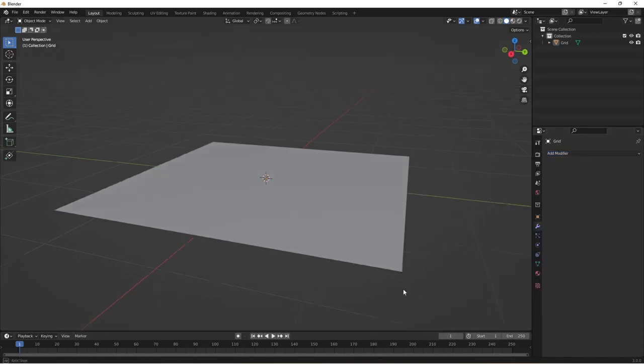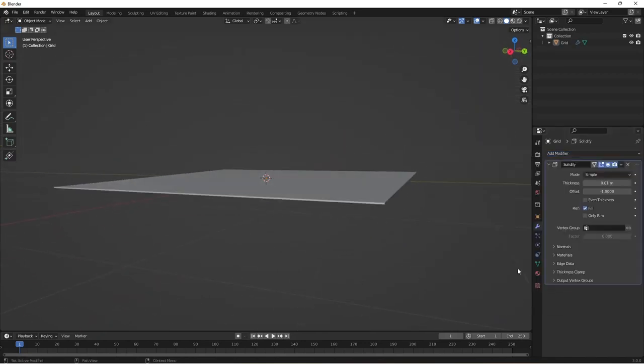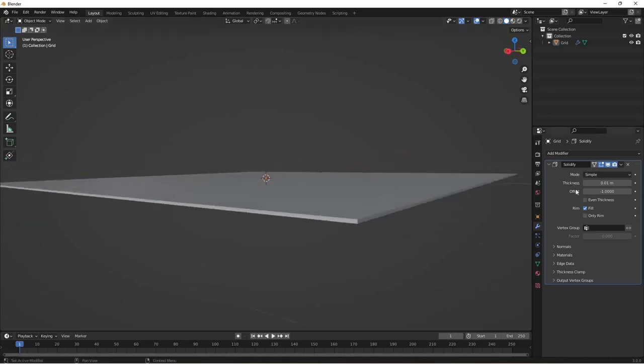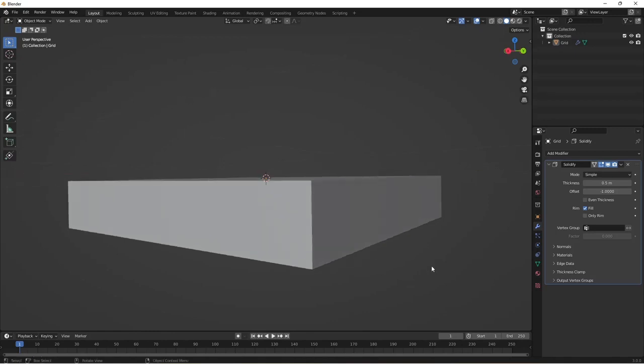So if you look on this edge here, we'll add solidify, and straight away it's giving us a bit of depth there. If you come over to the panel, it's dropped down. Mode is simple. Thickness, I would up it to say 0.5. Gives us a bit of depth to play with. We can always chop it off later, and that's all you need on that one at the moment.